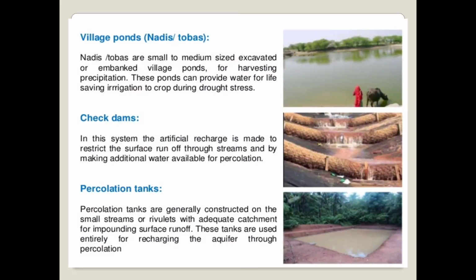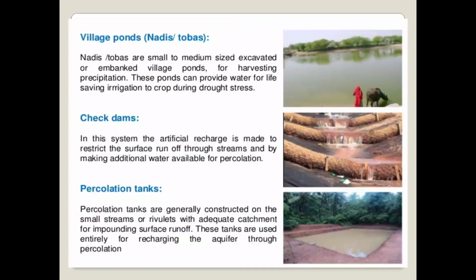These ponds can provide the water for life-saving irrigation to crops during drought stress conditions. Whatever water is stored in this village pond is used for life-saving irrigation. That means the stored water is used for saving the life of the crop, and it is given to supplement the irrigation. For that purpose, this stored water is useful.